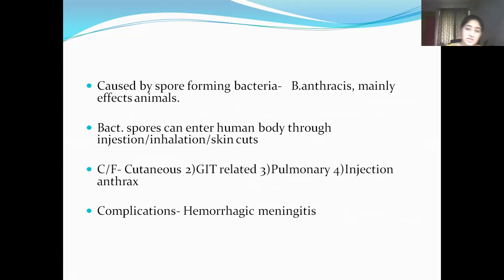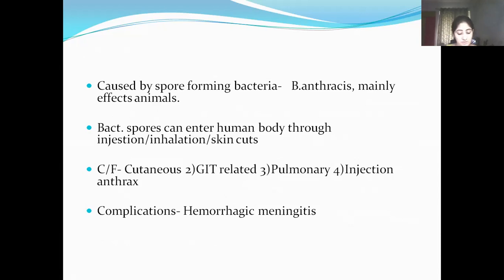Clinical features basically consist of four parameters. First one is cutaneous, second is GIT related, third is pulmonary, and fourth is injection anthrax. In cutaneous type of anthrax, a raised itchy bump resembling an insect bite that quickly develops into a painless sore with a black center is seen. Swelling in the sore and nearby lymph glands is usually seen. In the GIT-related form of anthrax, there are symptoms like nausea, vomiting, abdominal pain, headache, loss of appetite, fever, severe weakness. There may be diarrhea mixed with blood, etc.